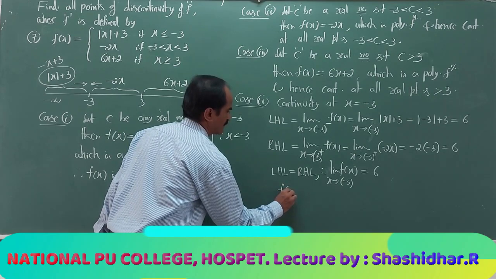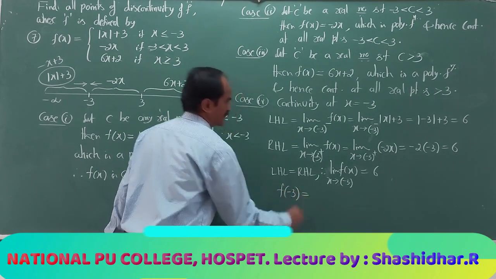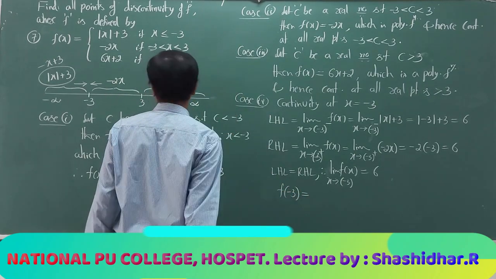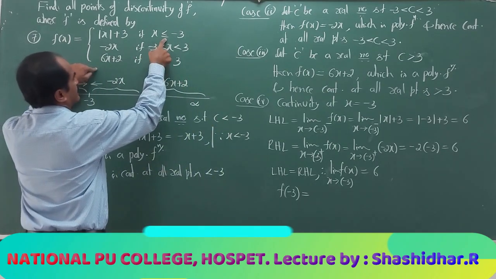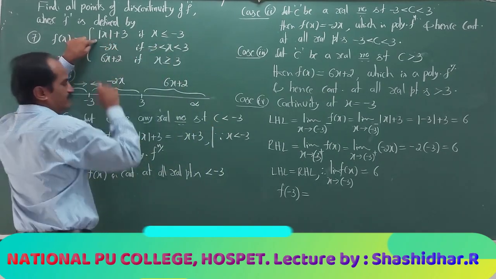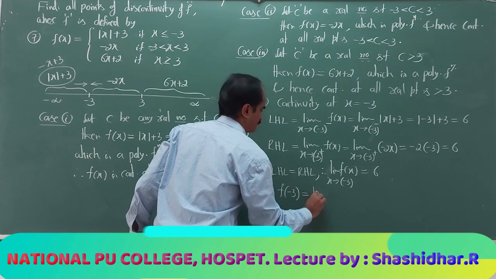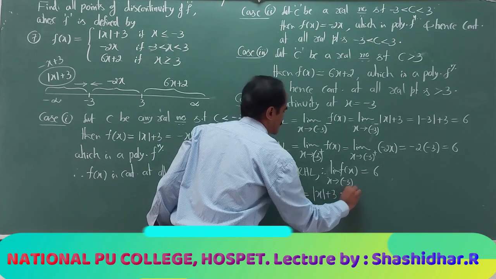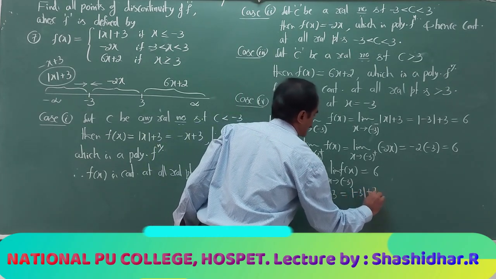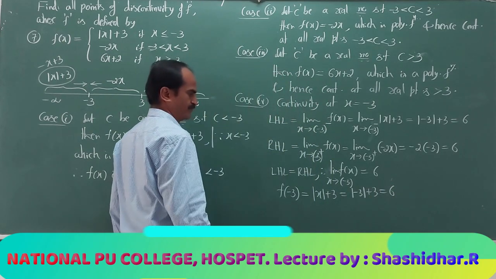And the function value at -3, f(-3). When exactly -3, I have to refer to |x + 3|. This is the modulus of -3 + 3, which is equal to 6.